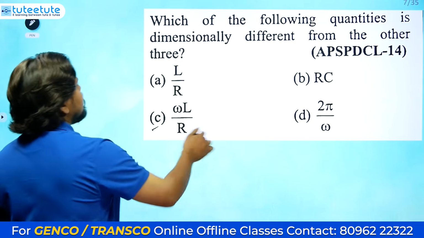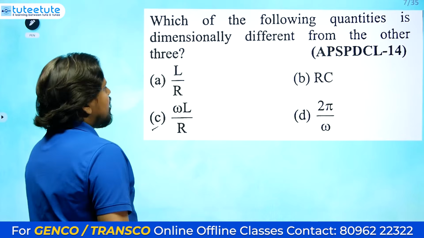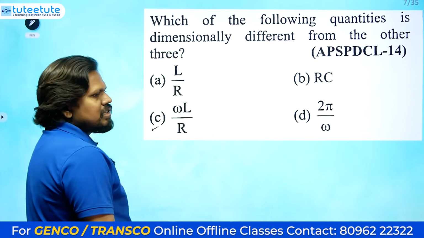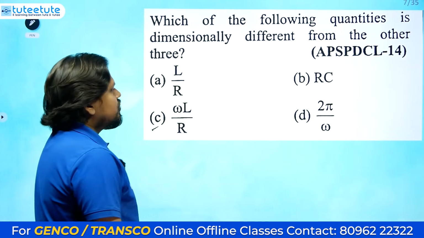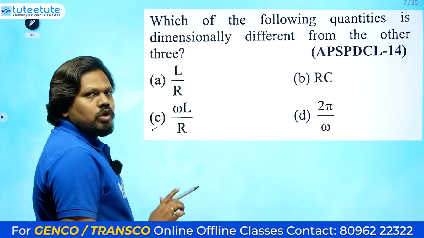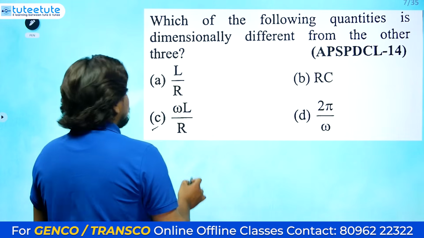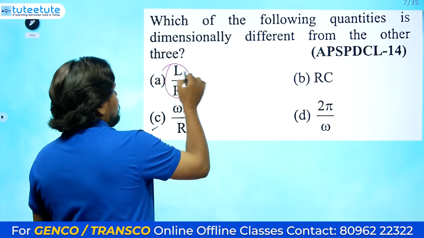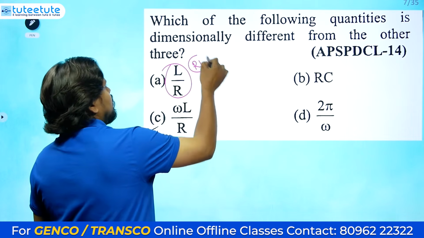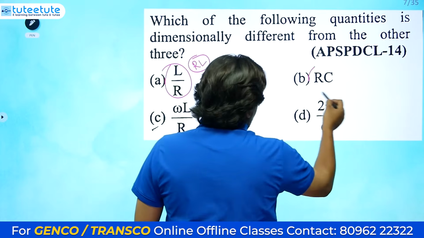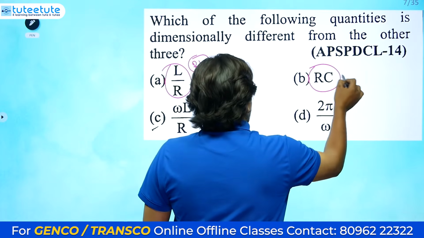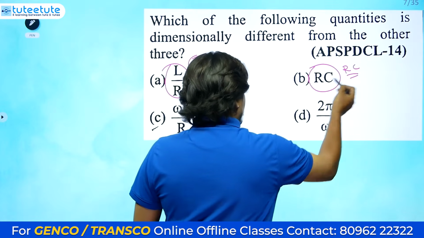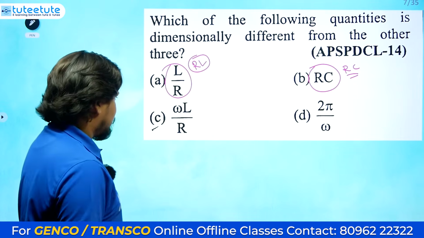Whenever you see these dimensions for L by R, RC and omega L by R, what you need to consider is just one thing. We know the time constant for the RL circuit is L by R. The time constant for the RC circuit, just now we have seen, is RC.